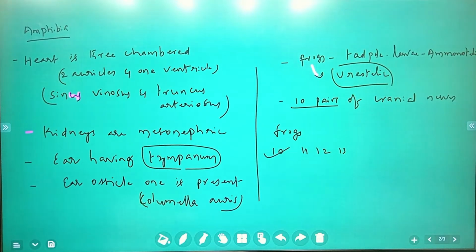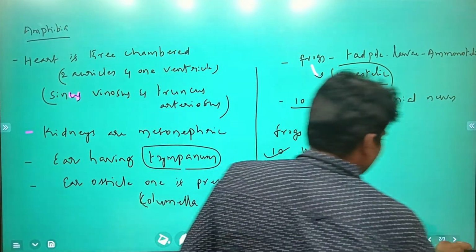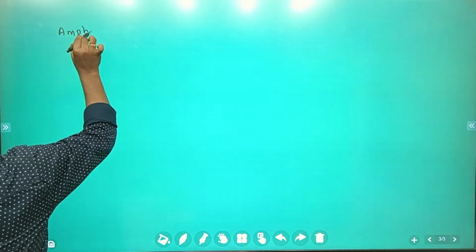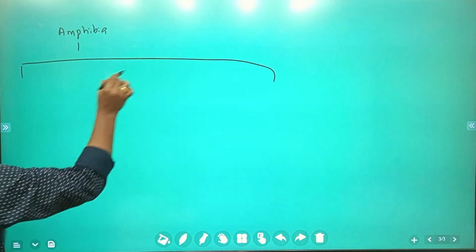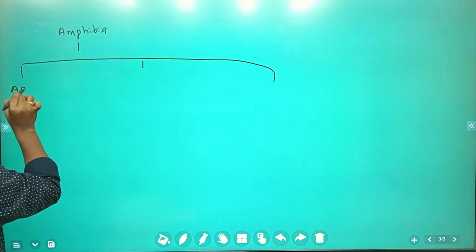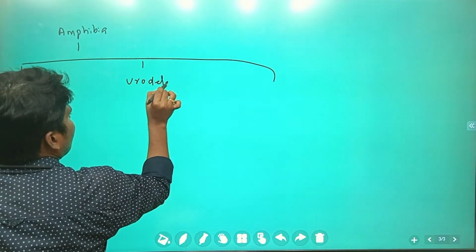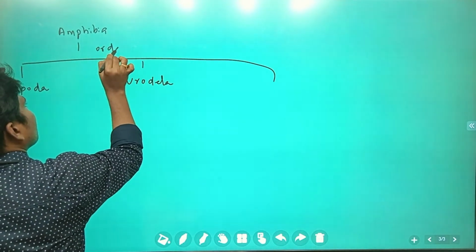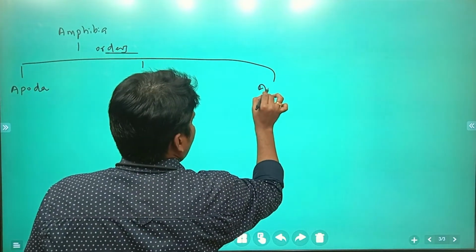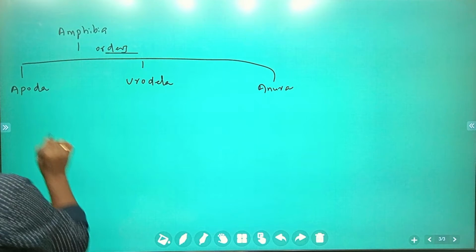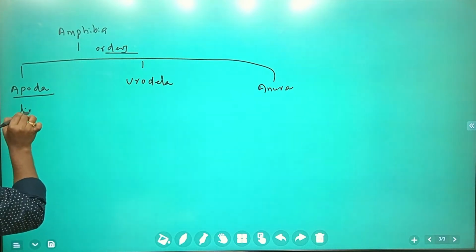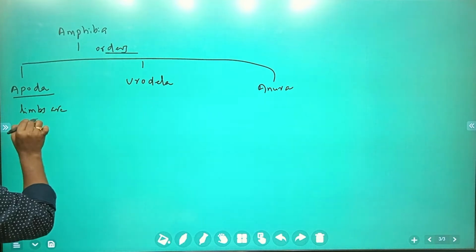Now we are going to see how amphibia is differentiated into three orders. The orders are Apoda, Urodela, Anura. In Apoda, limbs are absent.